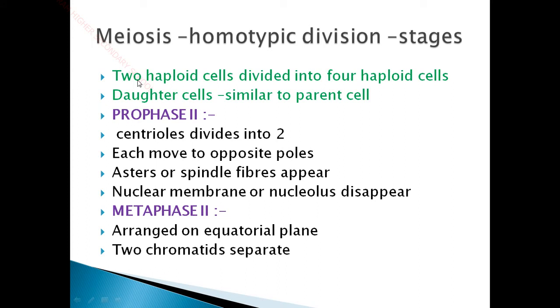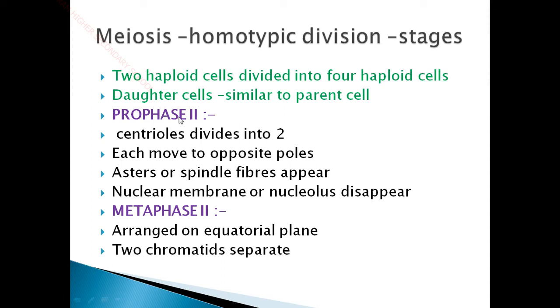Already we have seen that during the process of meiosis 1 we get two daughter cells with n number of chromosomes, a haploid set of chromosomes. These haploid sets of chromosomes will form 4 haploid cells. In mitosis the daughter cells are similar to the parent, whereas in meiosis 1 the daughter cells are not exactly similar to the parent cell, but in meiosis 2 the daughter cells are exactly similar to the parent cell. So obviously meiosis 2 is much more similar to mitosis.